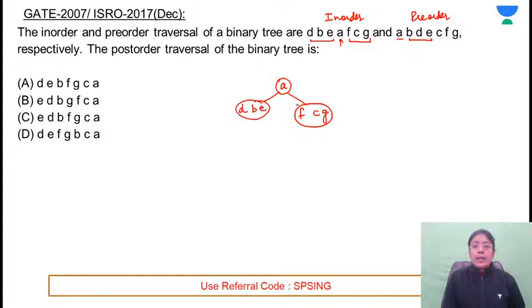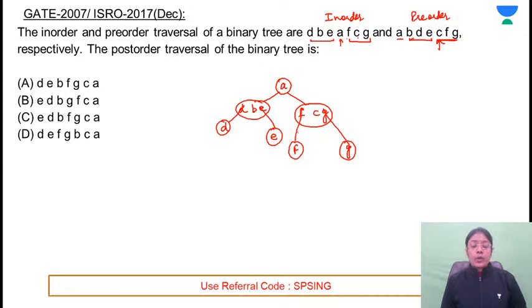Among these 3 elements, B is coming first, so the next root will be B. D is on the left of B and E is on the right of B. And C will be the next root because among these 3 elements, C is coming first. F is on the left of C and G is on the right of C. How do you write the post-order?